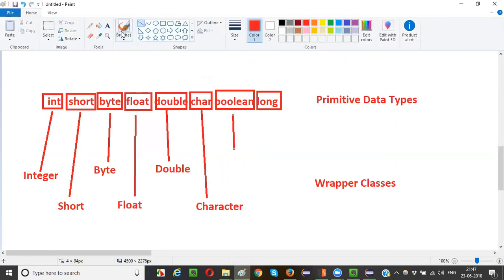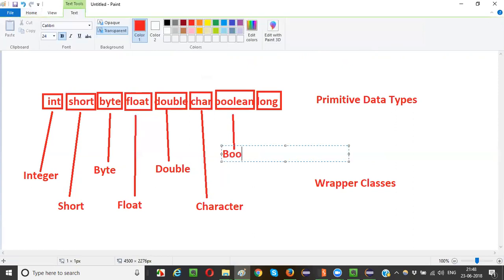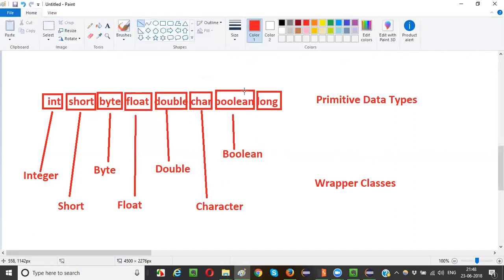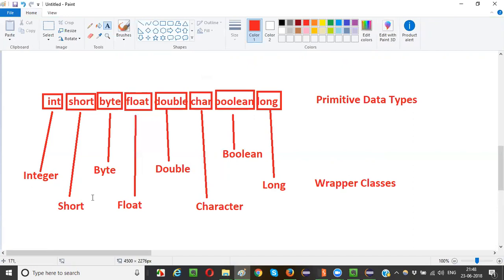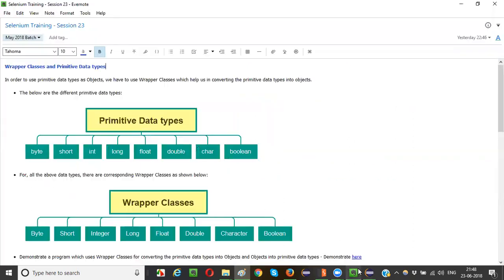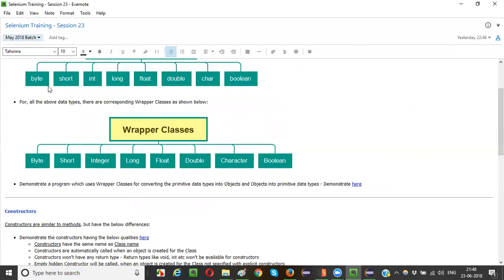It's almost full, so it will be simple. Boolean. Long means Long only. Like this, guys, for every primitive data type there is an associated wrapper class, which will help us in converting the primitive data type values into objects of these classes. These are the different primitive data types, and these are the different wrapper classes: Byte, Short, Integer. You can cross check: Float, Double, Character, Boolean.